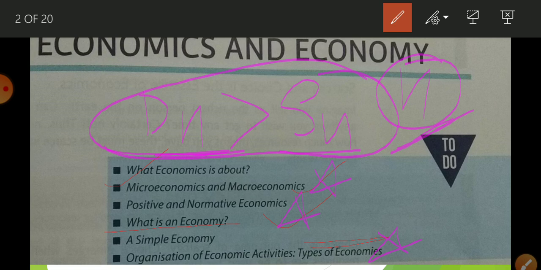Obviously any rational guardian or parent is going to first admit you in a school and purchase all the stationery items. So we want a lot of things, but all things are not equally important.